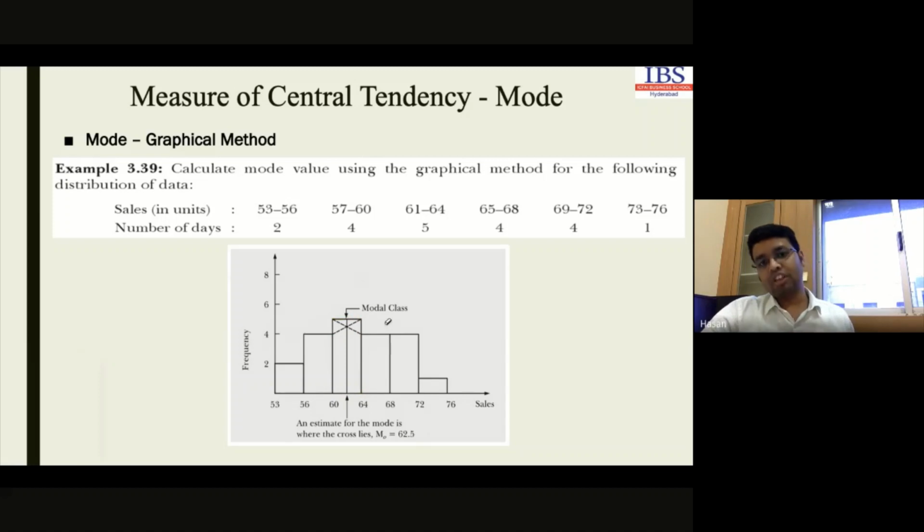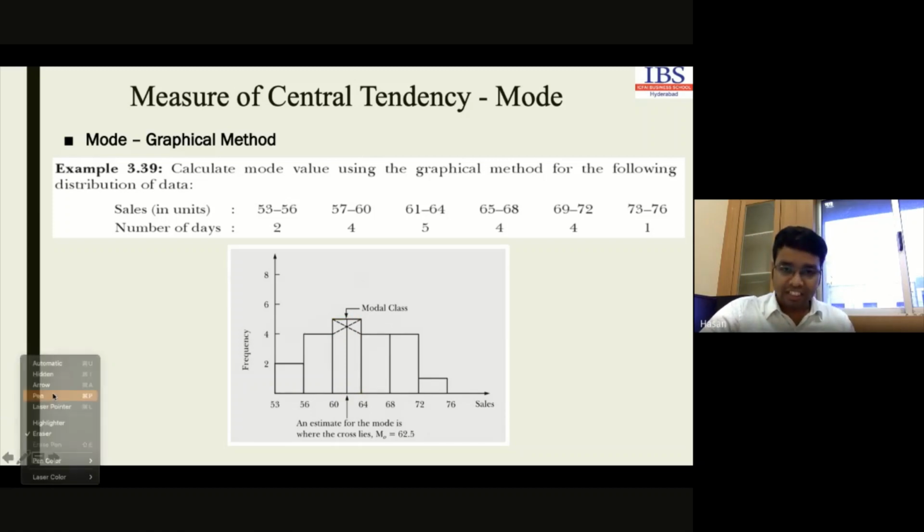After that, what we have to do here is simply mark a point. The top right corner of the modal class and the top right corner of the class preceding the modal class will be connected by a line.